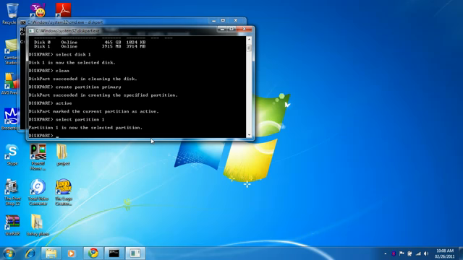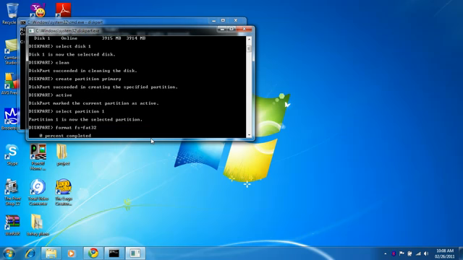Now we're gonna format it to FAT32 file system. So type format fs, which means file system, equals FAT32. So it will begin formatting.